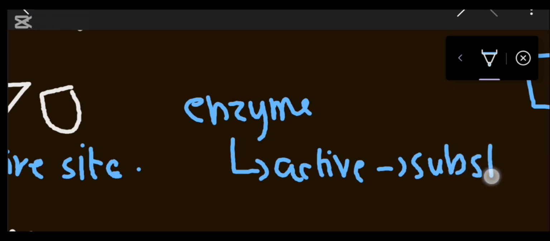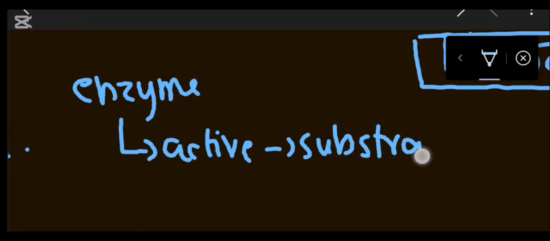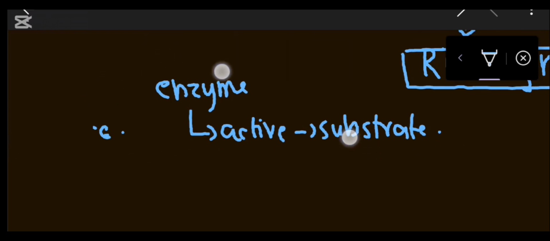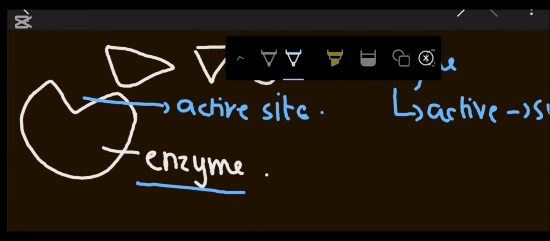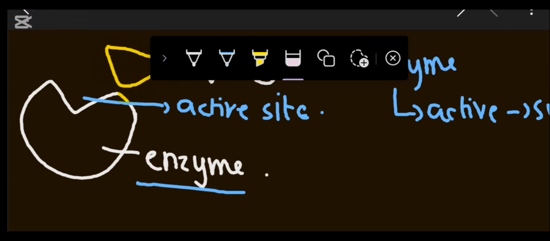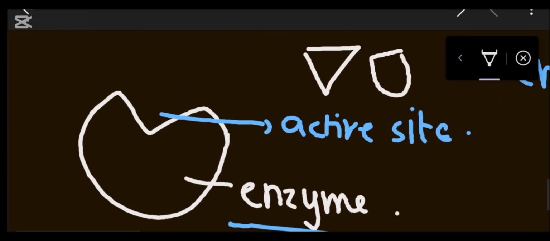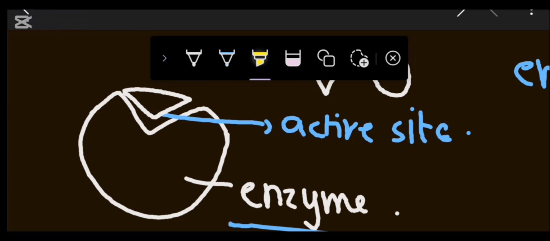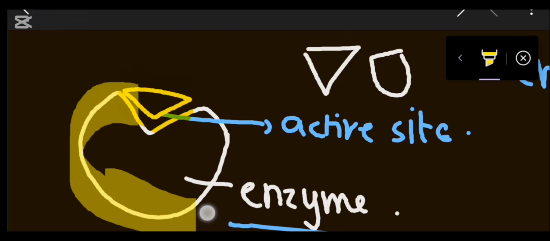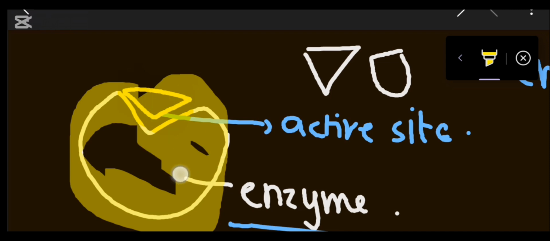Of the three, this one is complementary to the shape of the active site, so I'm going to remove it from here and attach it over here. This is how it attaches to the active site of the enzyme.